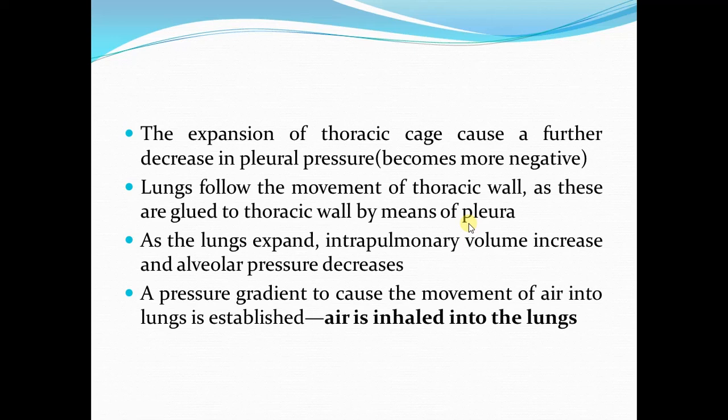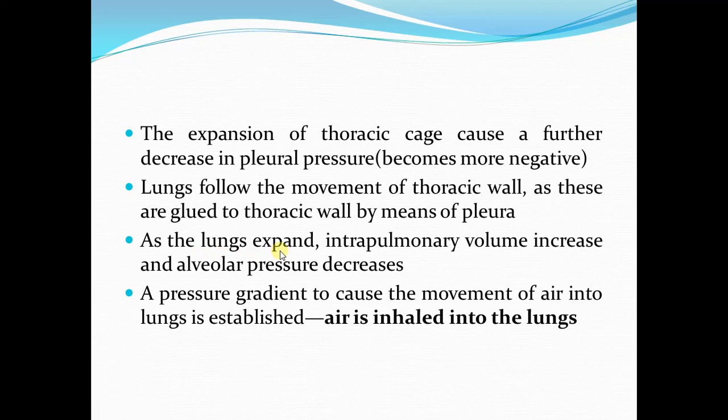The pleura, as we discussed in the previous lecture, has two layers, the parietal pleura and the visceral pleura. This is one membrane having two layers. So this layer is basically attaching the lungs to the thoracic wall. As the thoracic wall expands due to contractions of the muscles of inspiration, the lungs are going to follow the movement of the thoracic wall and they will expand as well.